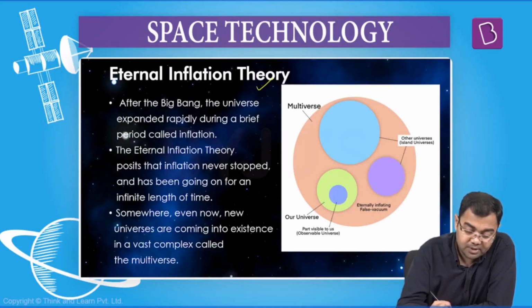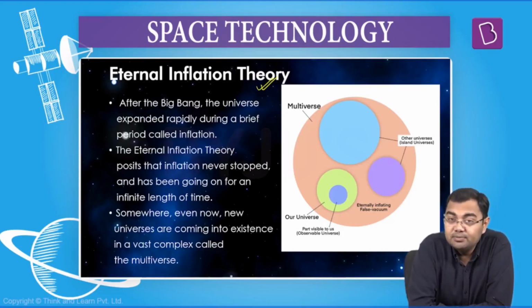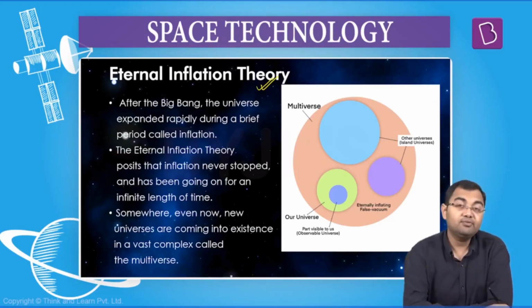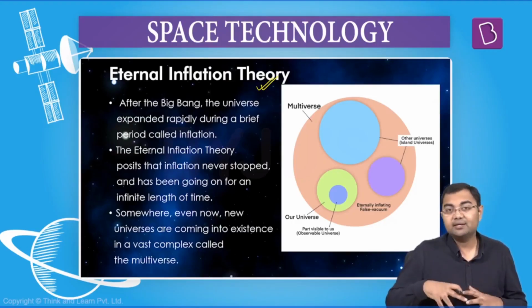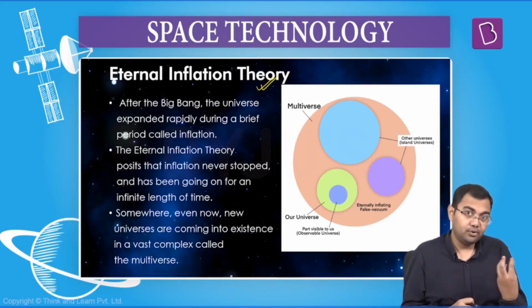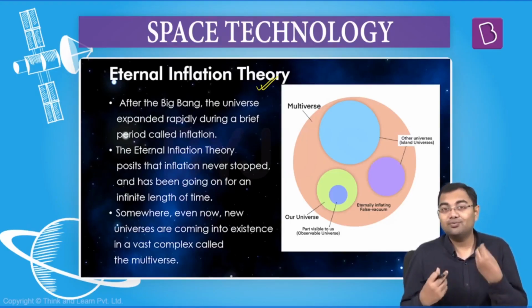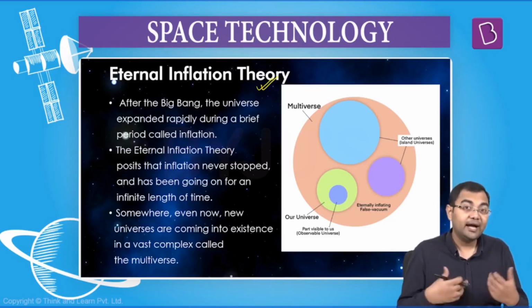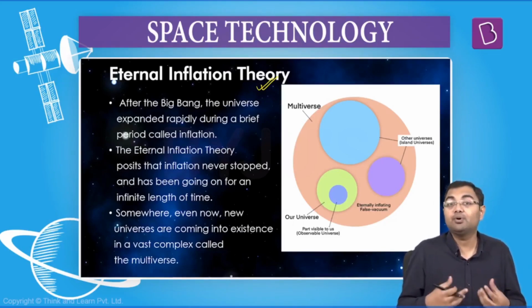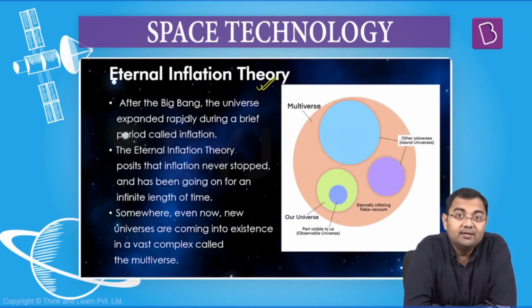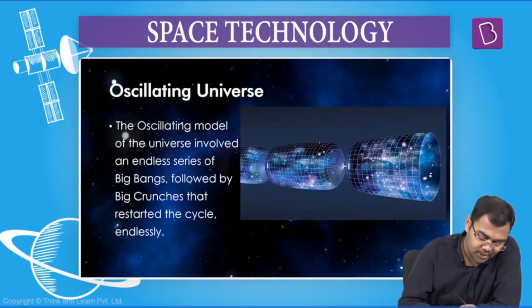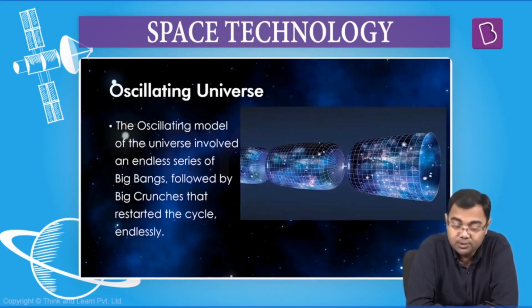Then after that, we also have something called the eternal inflation theory. This is a theory which says that, okay, the Big Bang happened, formation of the universe happened, but it's not one universe that was formed. There were many universes that were formed together, and even today new universes keep on forming all the time. So that gives us a concept of the multiverse, which theoretically looks fine, but more like science fiction rather than a theory. So there are not many believers of this theory.